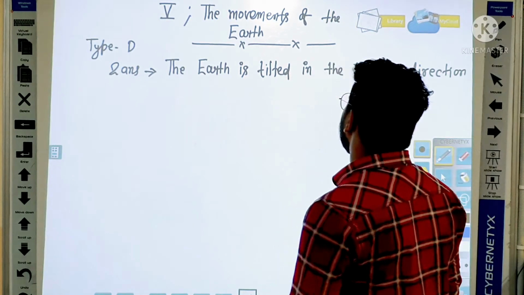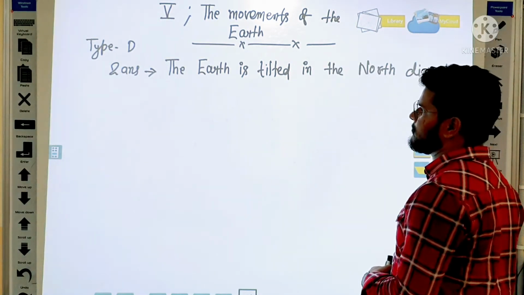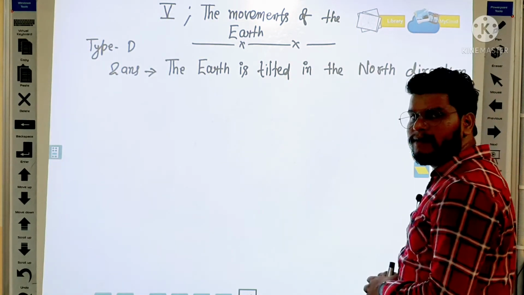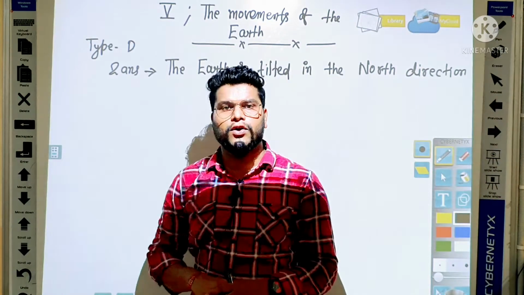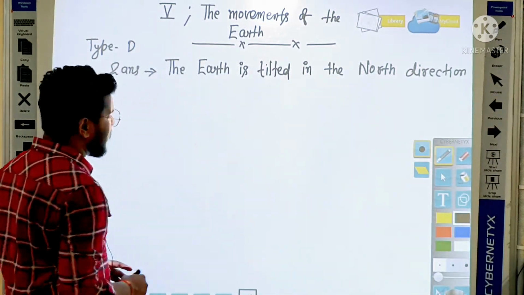The Earth is tilted in the north direction. Okay, the Earth is tilted in the north direction. So students, this is your second answer.